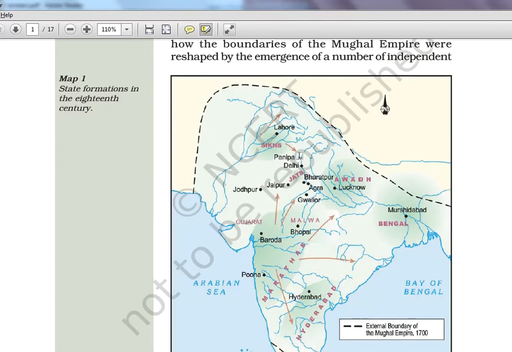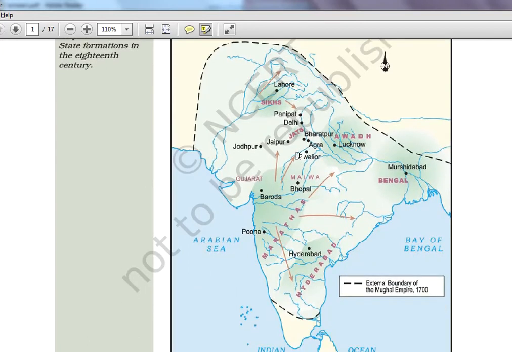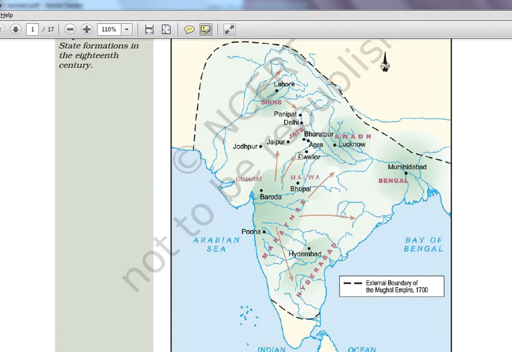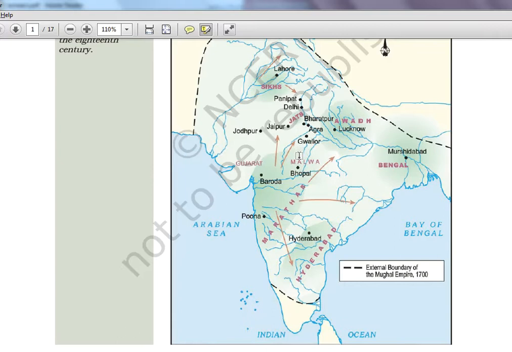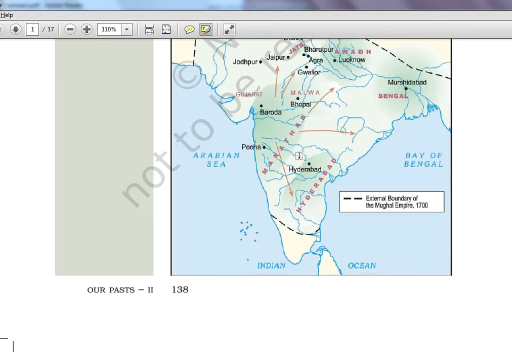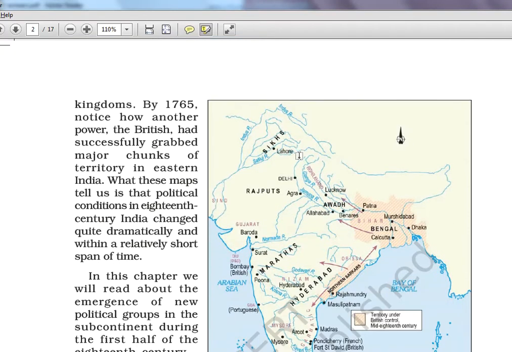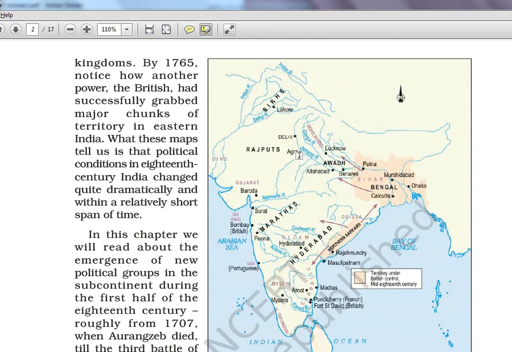So the Mughal Empire, this is the map during the time of Akbar, when it was at its peak and had covered almost the entire Indian subcontinent. If you see regions of present day Bangladesh and Pakistan, Nepal, or even parts of Central Asia, it is all covered under the Mughal Empire. The external boundaries you can see with the dashed lines, and only some portions of Kerala and Tamil Nadu are out of it. In Kerala they had the Cheras, or their own Samutiris, who welcomed Vasco da Gama also in 1498. If you have seen the Spectrum series, you will know that.